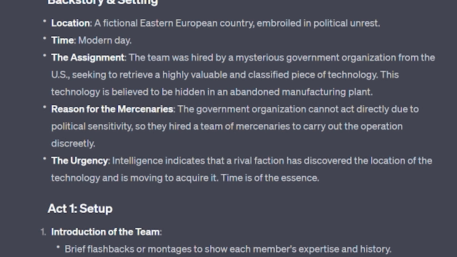The reason behind hiring mercenaries is clear. The government organization cannot act directly due to the politically sensitive nature of the mission. That makes sense, and it adds a layer of intrigue to the plot. They've turned to the mercenaries to handle the dirty work. The story also conveys a sense of urgency, as intelligence reports suggest that a rival faction has located the technology and is moving to acquire it. Time is of the essence.